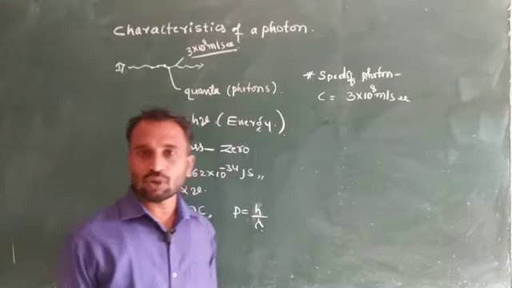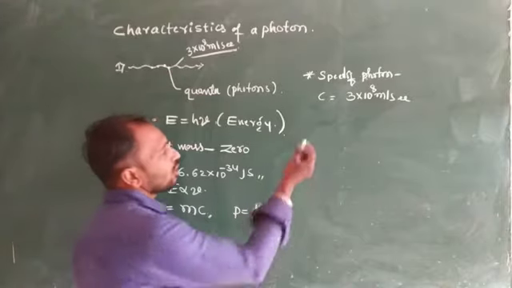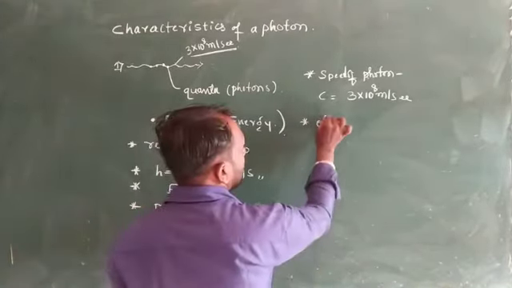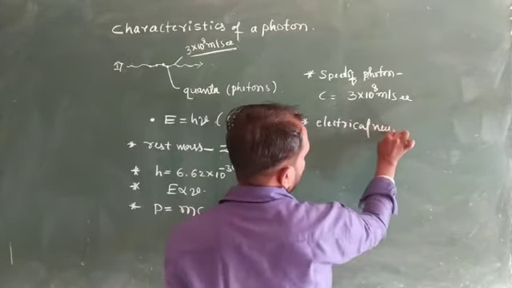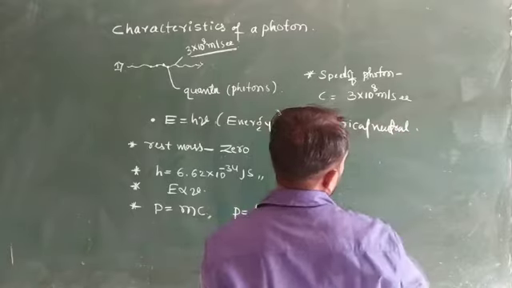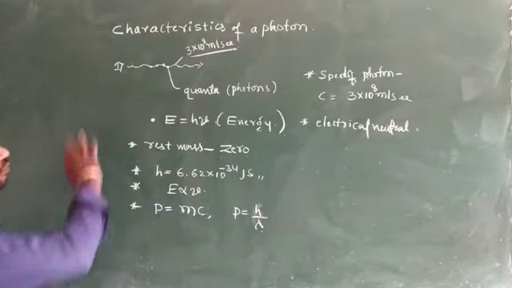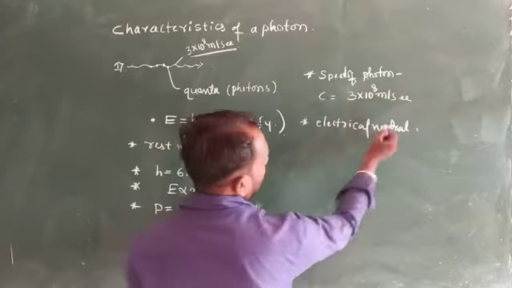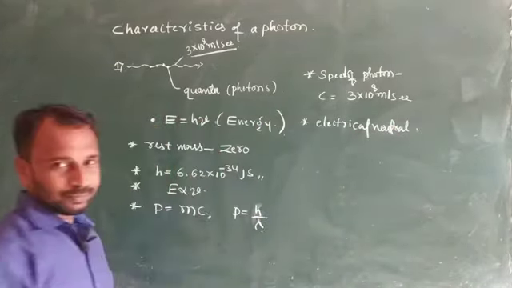The charge on a photon is neither negative nor positive; there is no charge on a photon. So these are all the characteristics of photons.